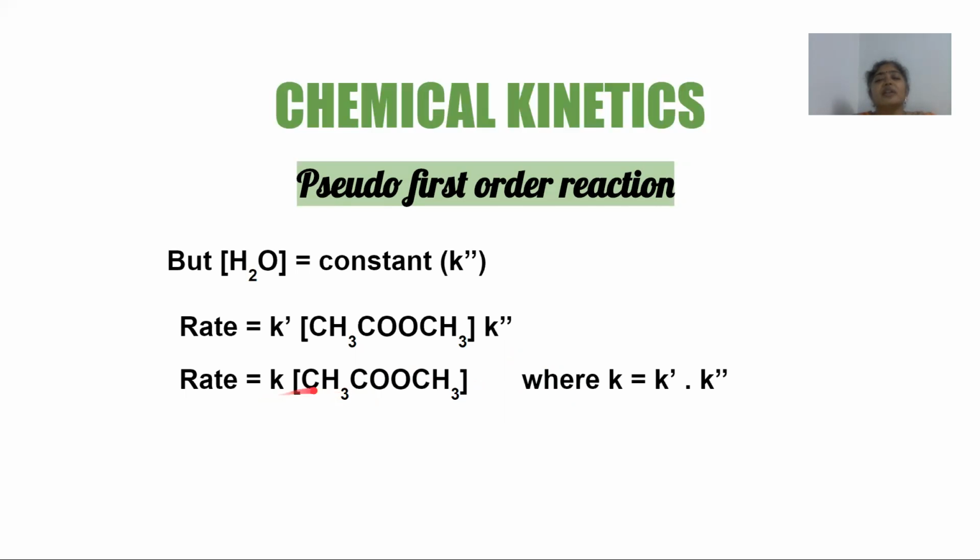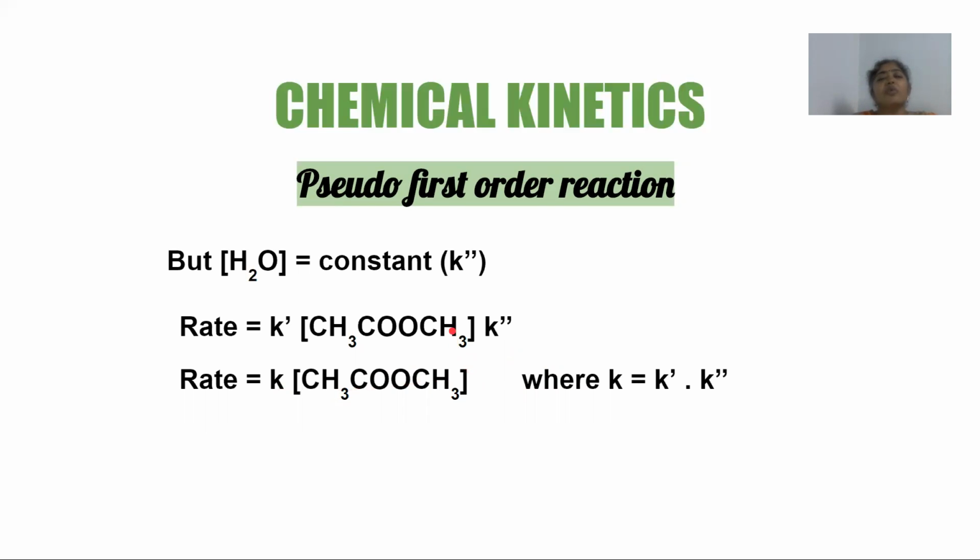Now this final expression which I get indicates that the rate is dependent only on the concentration of methyl acetate. And you can see from this expression of the rate law that the order of this reaction is 1. That means now this reaction behaves as if it is a first order reaction, whereas truly it was a second order reaction where it requires the concentration of both acetate as well as water.